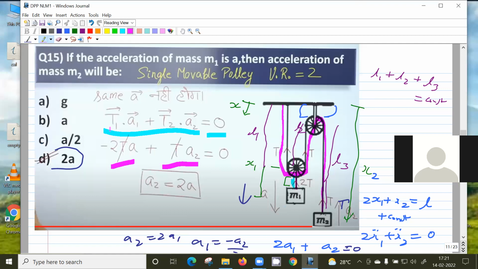On what basis are you saying that M1 is going downwards, as they didn't mention it? No, we can assume one thing and be consistent with that. The assumption is valid if M1 is much larger compared to M2. Just make the assumption at one step, and in the other steps it should be consistent with that. So the assumption is this thing is going downwards. If my assumption is wrong, then I'll get a negative sign, so I have to reverse the assumption. This is a standard way of doing it.